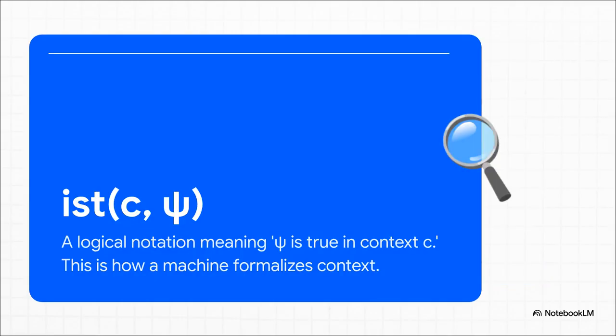So where do you even begin to fix that? Well, first, you have to teach the machine what context even is. Logicians came up with a way to formalize it, to turn it into a rule a computer can understand. They developed this logical notation that basically says, hey, computer, this fact is true, but only inside this specific conversation. It's like putting a little bubble around the dialogue, and it was the very first step.